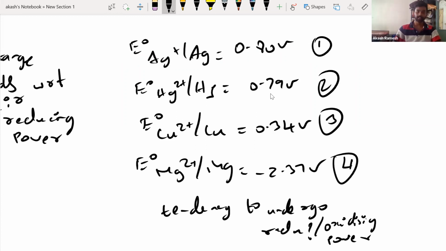These kinds of questions can easily come for 1 or 2 marks. This is all based on the electrochemical series. Based on the reduction potential value, first you will be able to choose which can be anode, which can be cathode, and which can undergo reduction, which can undergo oxidation. More tendency to undergo oxidation, more tendency to undergo reduction. Based on that, all these things can be calculated and decided.